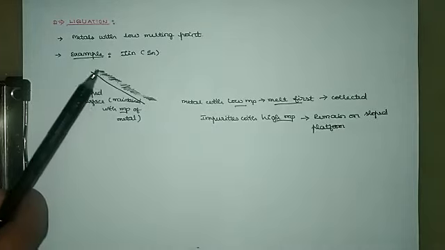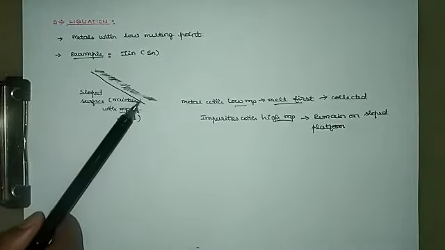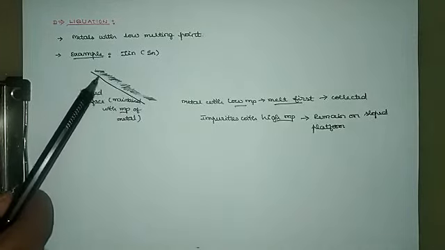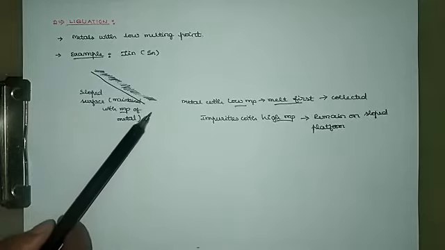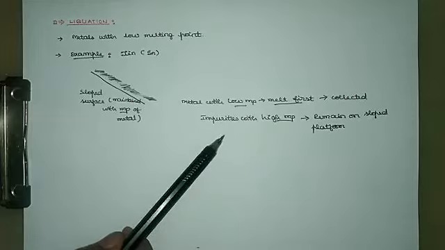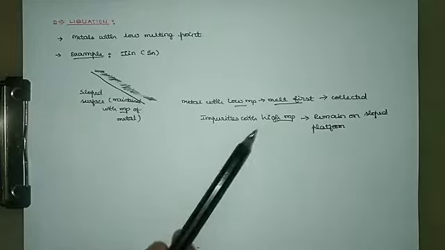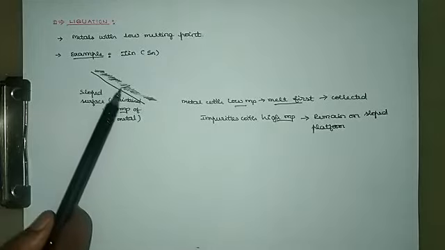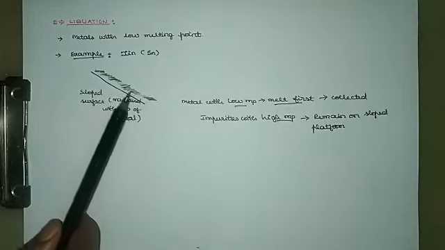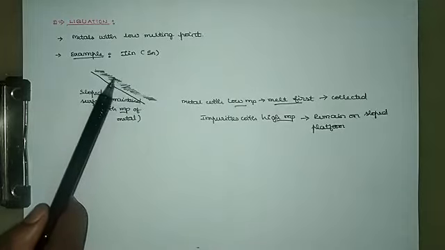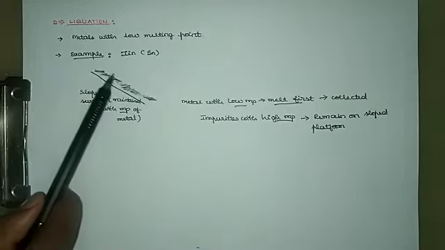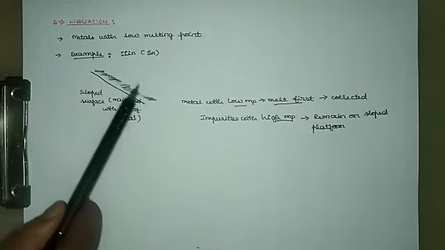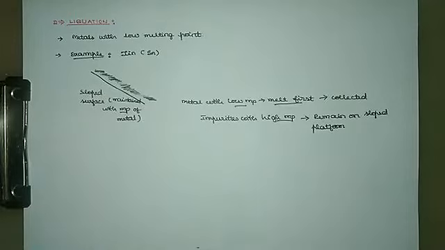As a result, the metal will melt first and be collected, whereas the impurities, having high melting point, remain on the sloped platform. Thereby liquation achieves refining of the desired metal, which is a very simple technique.